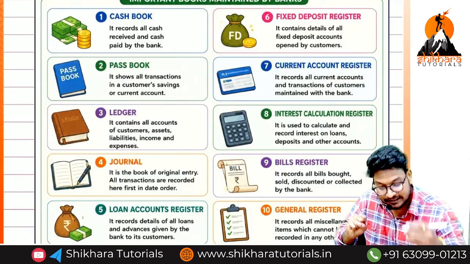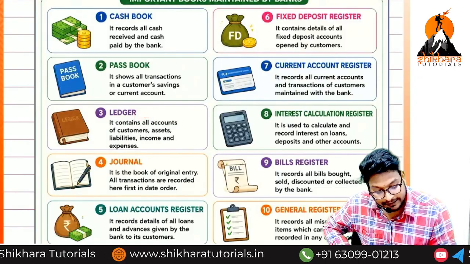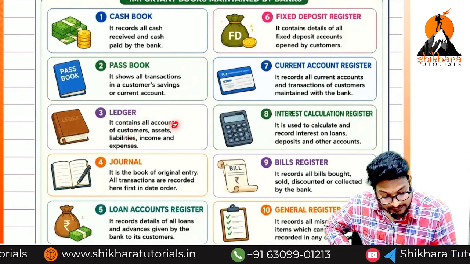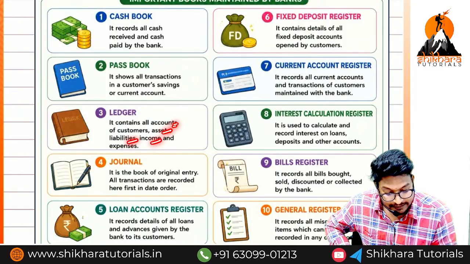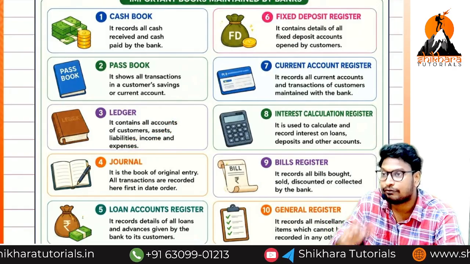The total information we can know by seeing the particular ledger. Ledger contains all the accounts of the customer, that means asset, liability, income and expenses of a particular customer.